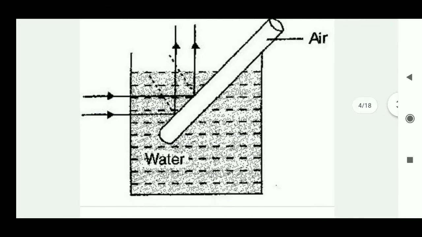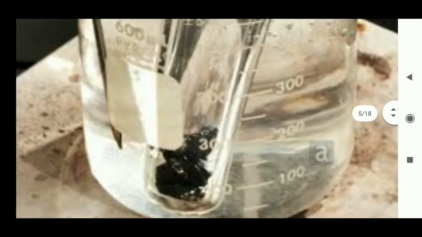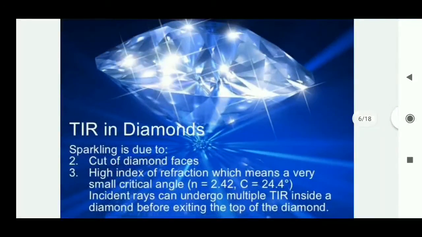The same thing happens if you place an empty test tube inside water. Light falls from water onto the surface of the test tube and tries to enter from a denser to a rarer medium. If the angle of incidence is more than the critical angle, then what happens? All the rays falling on the test tube are reflected back, and the surface of the test tube looks like a shiny silver surface. You can see that example here, where the sides of the test tube look like a shiny silver surface. Now we'll see another application, the sparkling of diamond.